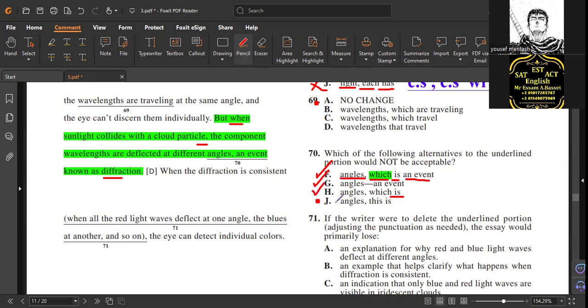So H is correct. But letter J is a comma splice. Before it, a complex sentence, comma, and then a simple sentence, and then a comma splice mistake. So we call it in English wrong. How did you know? This is the subject, this is the verb.